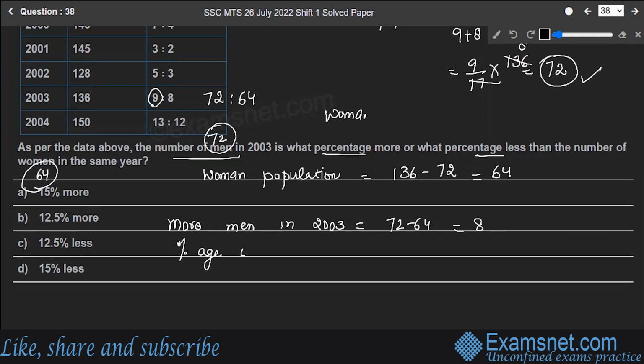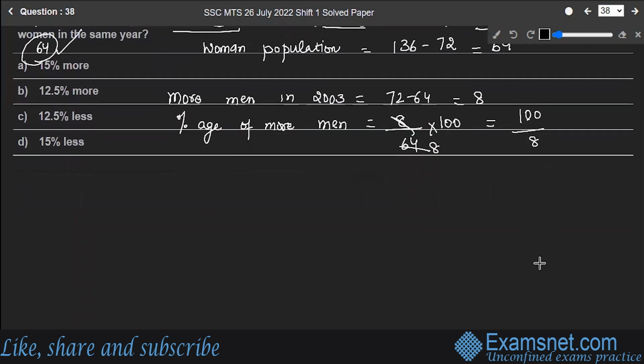Percentage of more men is 8 upon the total, and we have to find it with the base with respect to women. So 8 upon 64 multiplied by 100. Cancelling 8, 100 upon 8 gives you 12.5%. So the required answer is 12.5% more. Yes, it is more. Option B is the correct answer.